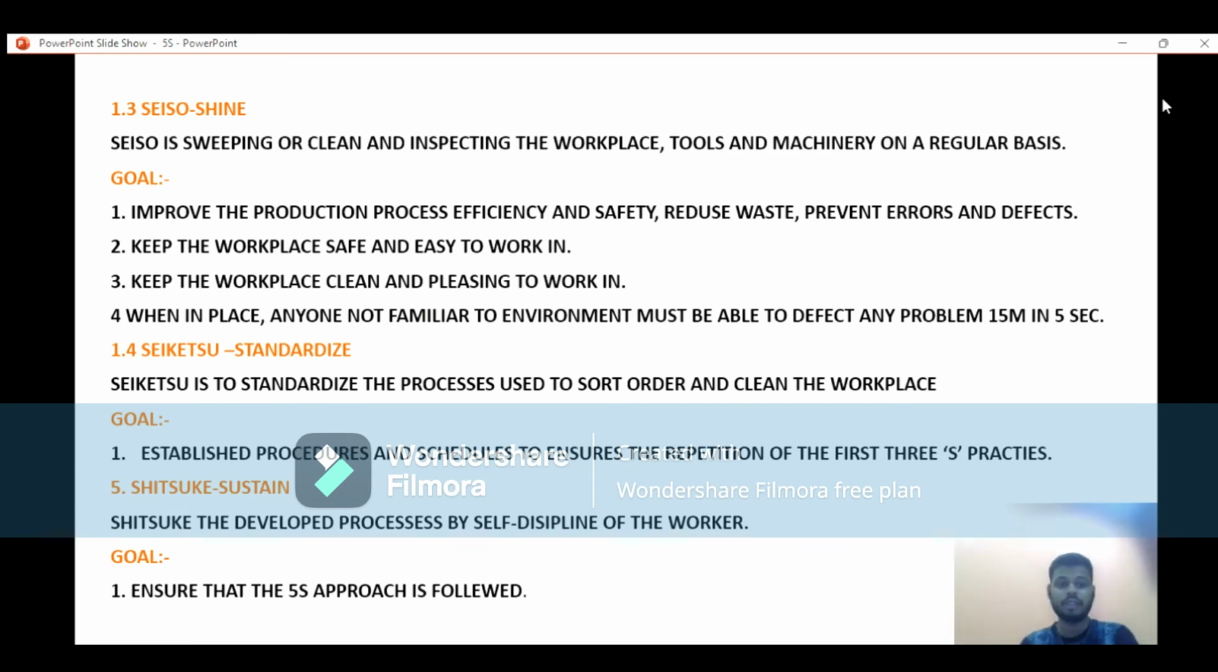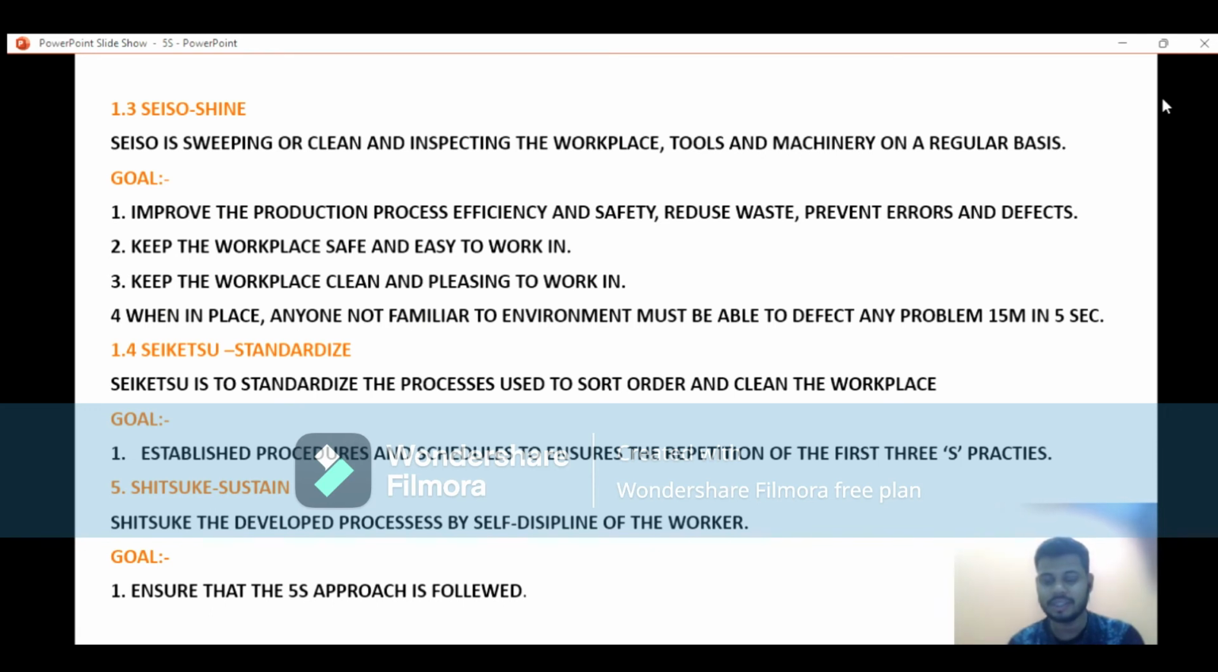And what is the goal of that? The goal is to improve the production process efficiency and safety, reduce the wastage, prevent the errors and defects. The second one is to keep the workplace safe and easy to work in, keep the workplace clean and pleasing to work in. Anyone not too familiar with the environment must be able to detect any problems in 15 minutes in 5 seconds. That is the benchmark.